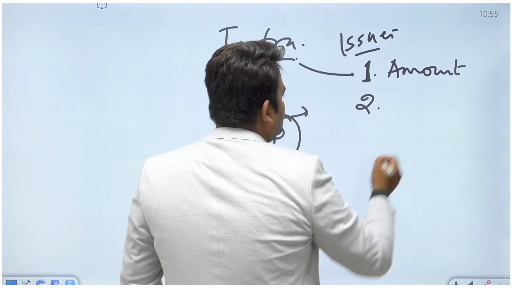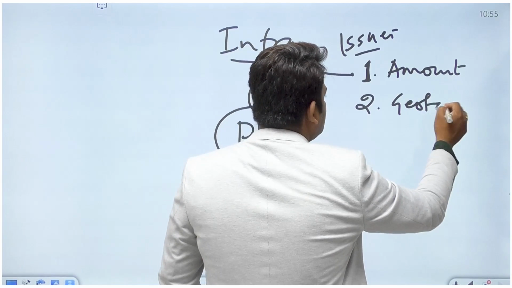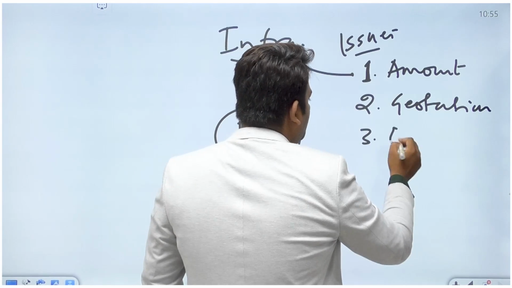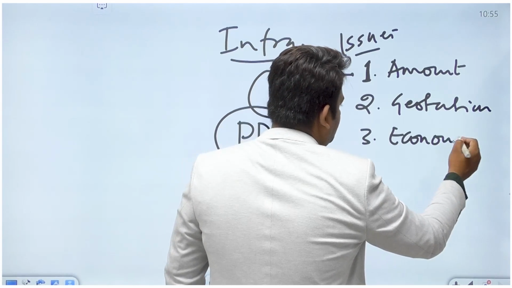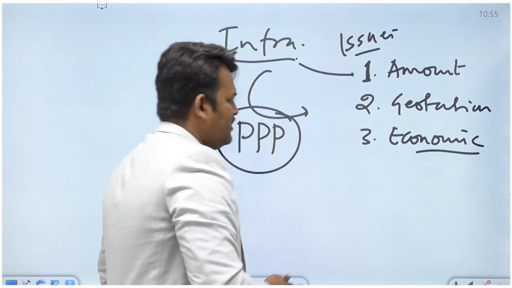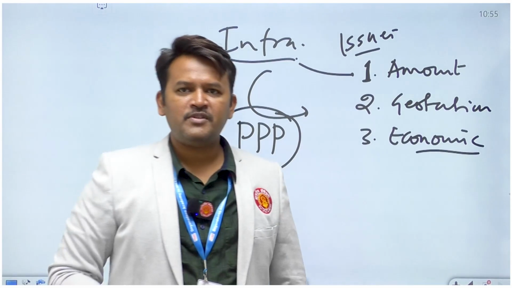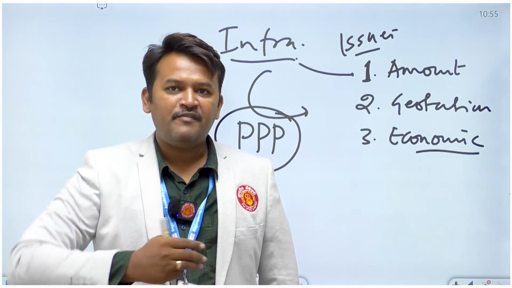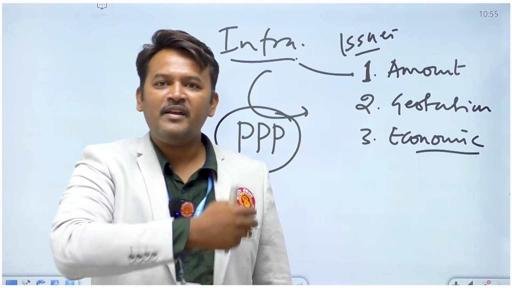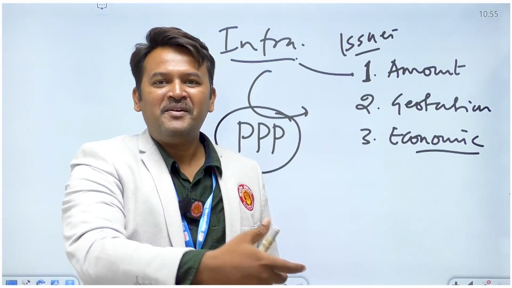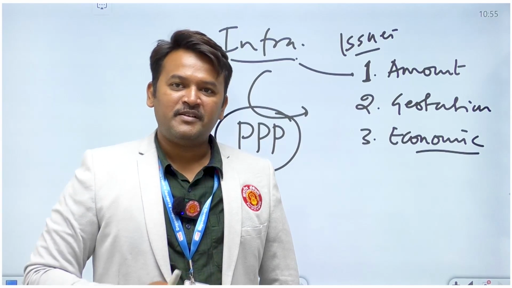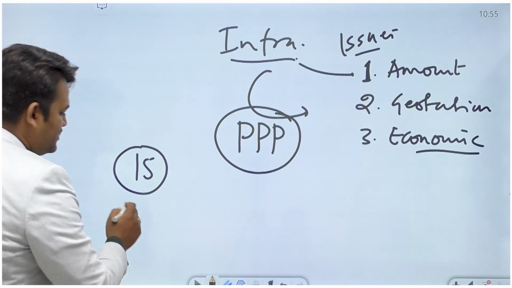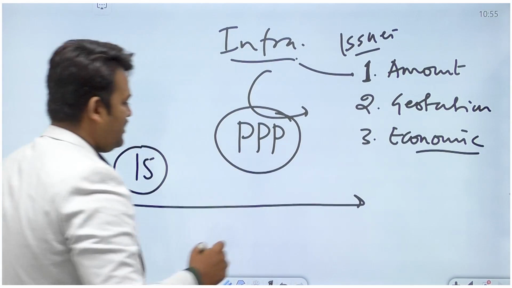Second issue is the gestation period of that infrastructure project. Third thing, economic utility of that infrastructure project. These infrastructure projects generally require a lot of time to complete, let's say 10 years, 15 years. And after completion, it will not earn as much money as we invested in it right away.